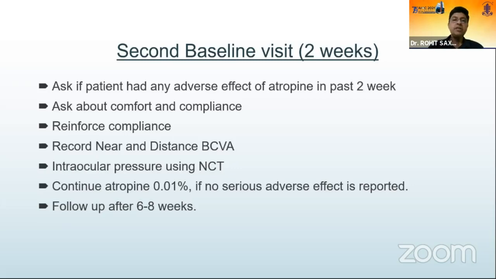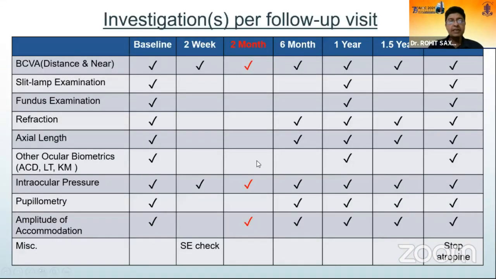So it's important to establish the side effects, and also a second baseline, because there may be a slight change in the refractive error because of the atropine. Studies have shown that there may be a slight change in the baseline of the refractive error, so when you're following up, you need to adjust for that second baseline. Of course, check intraocular pressure, just to make sure that there is no increase. And subsequent follow-ups can depend upon your clinical practice. This was our follow-up up to 1 year in our study, and subsequently we're following up at half-yearly intervals. But this 2-month follow-up can be avoided in clinical practice.